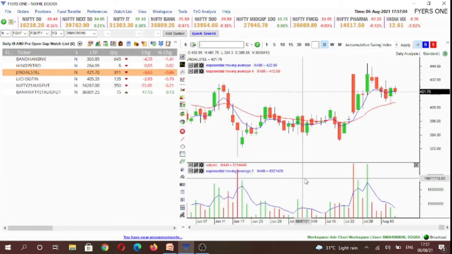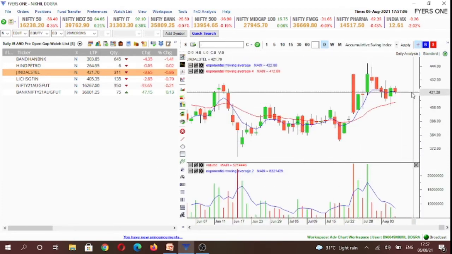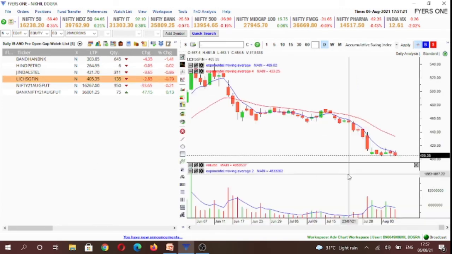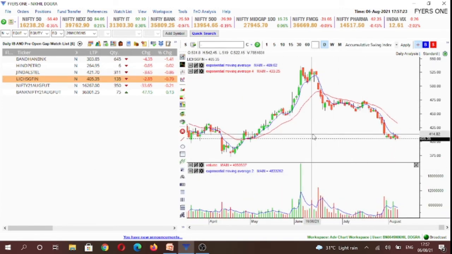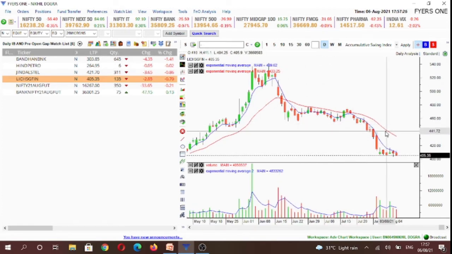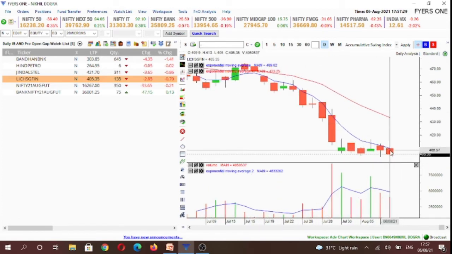Our next stock is Jindal Steel. It's in an uptrend based on 5 and 20-day exponential moving averages, and we'll look for buying opportunity above 427.25 levels, and aggressive traders can also look for selling opportunity below 419.9 levels. And our final stock for Monday is going to be LIC Housing Finance. It's in a downtrend based on 5 and 20-day exponential moving averages, and it formed an inside candlestick on Friday. So conservative trade would be shorting this stock below 404.95 levels.